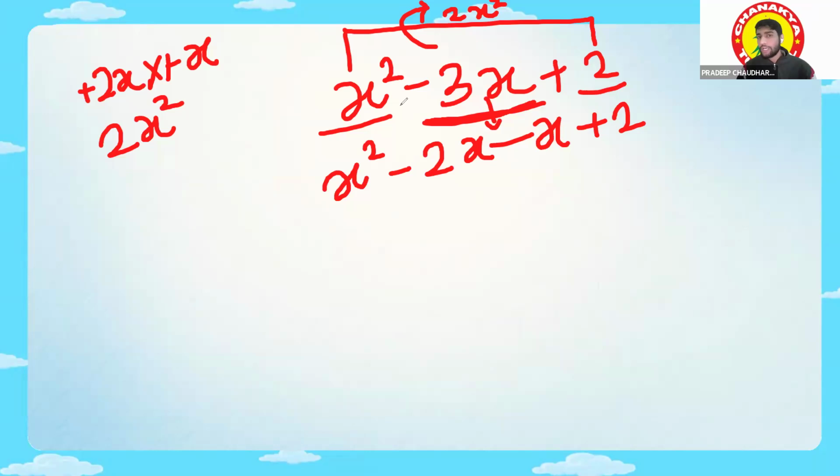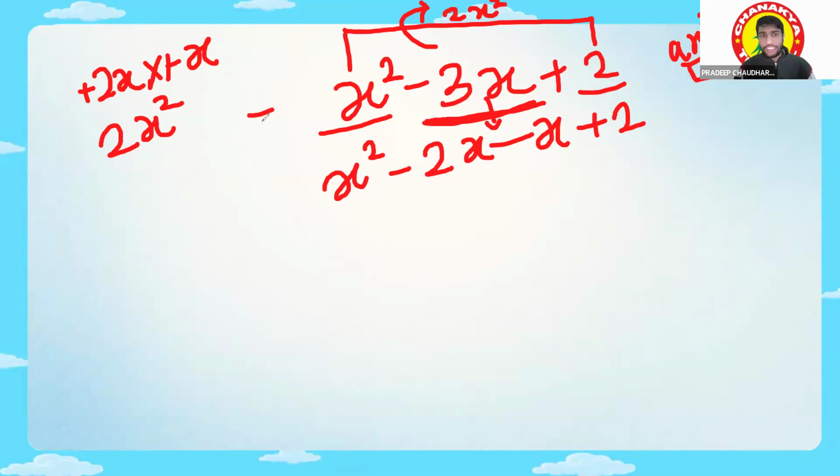First of all, I have to just multiply this term with this. If there is ax square plus bx plus c over there, first of all I have to check by multiplying the coefficient of x square, that is a, with the constant number c. What I will get is ax square multiplied by c. Then I have to split the middle term like this, that if I multiply these two terms, it should be equal to that product, here 2x square.